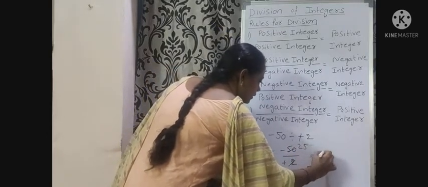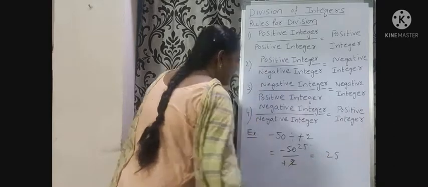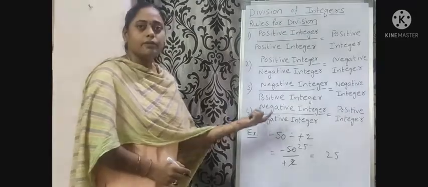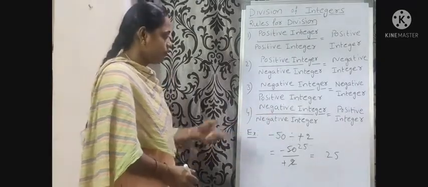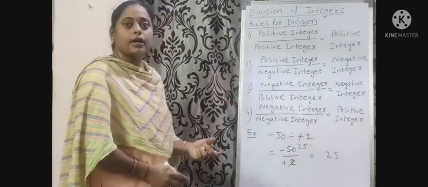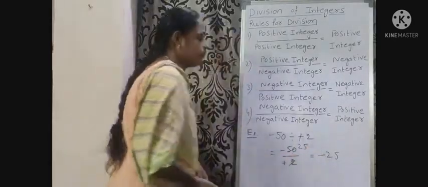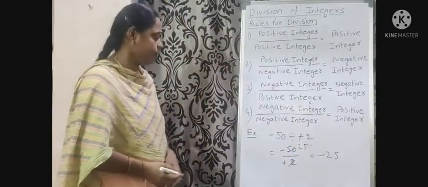So we get 25. Here one negative integer, one positive integer. What is the result? Negative integer. So place the minus sign before 25.